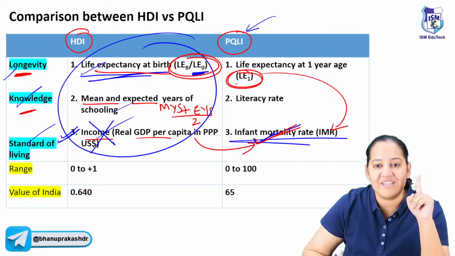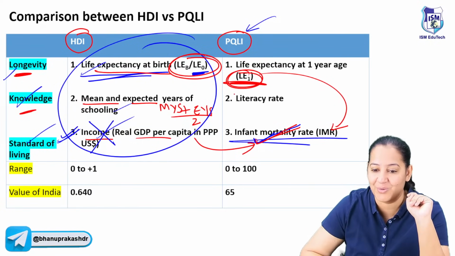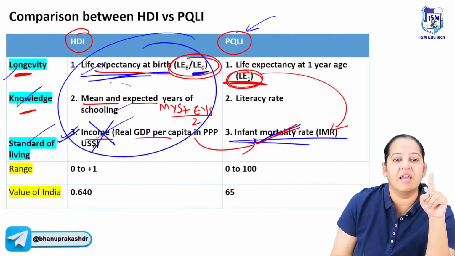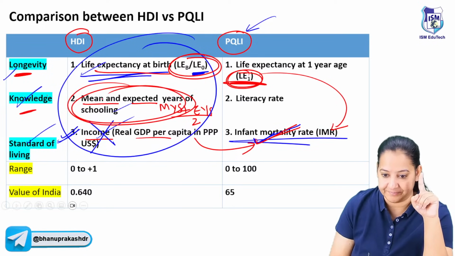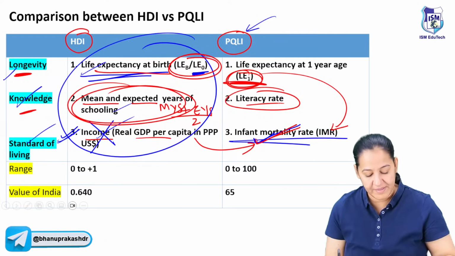So that is life expectancy at 1. We are taking life expectancy at 1 year, not 0. Okay. And for knowledge, here we were taking schooling years. Here we take literacy rate. Now you tell me, what is literacy rate? How to measure the knowledge?